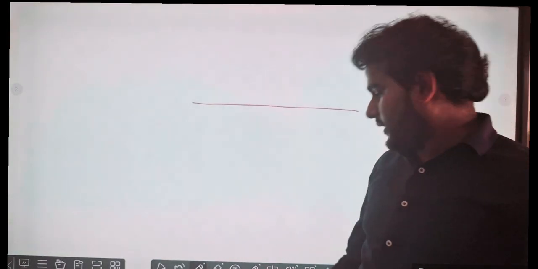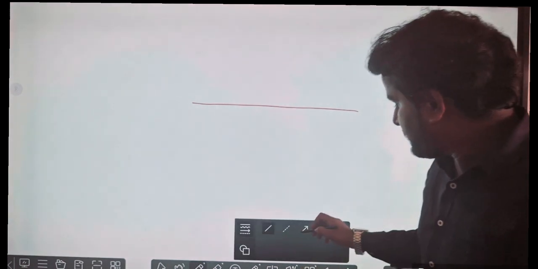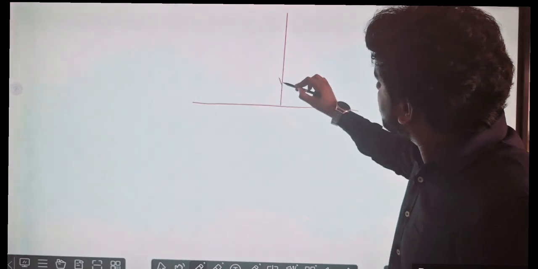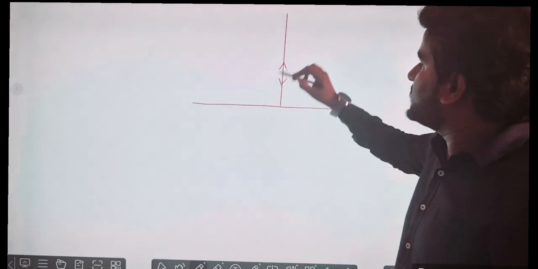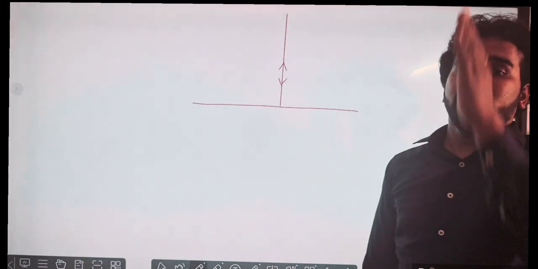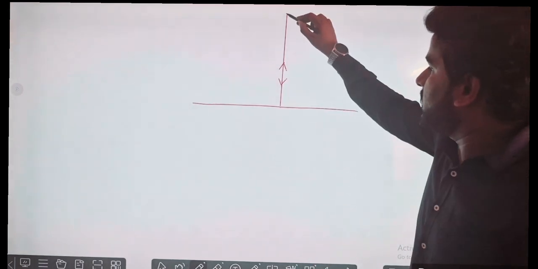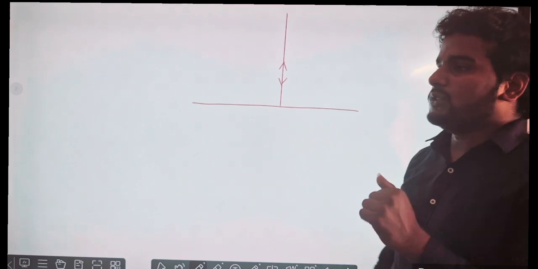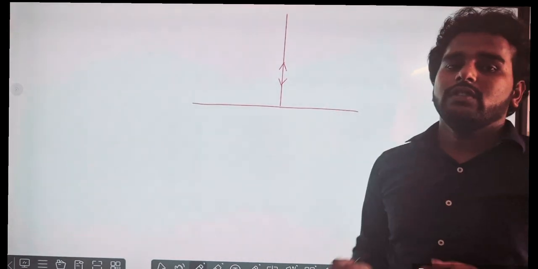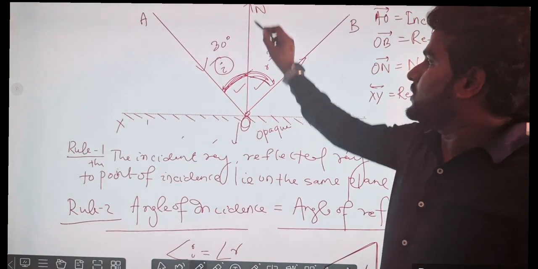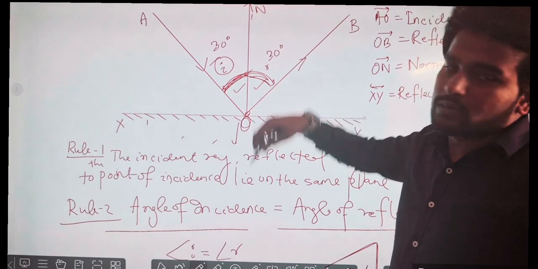Let us see. So this is the reflecting surface. Light is coming like this and reflecting in the same direction, perpendicularly. So here theta will be 0 degree. The angle of incidence is 0, and the angle of reflection is also 0 degree. Clear? Those angles are formed with the normal.